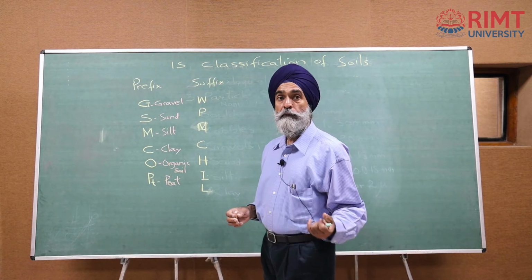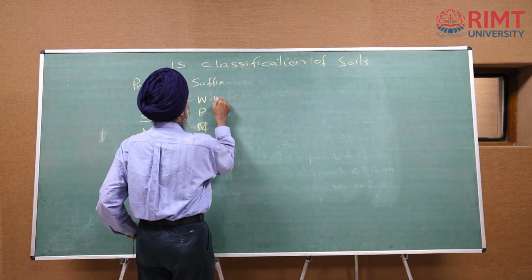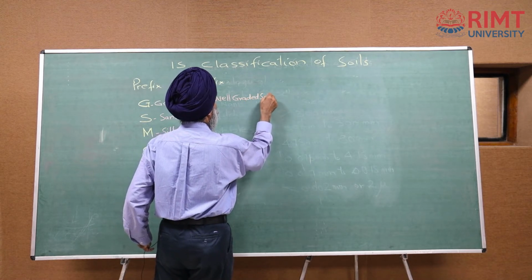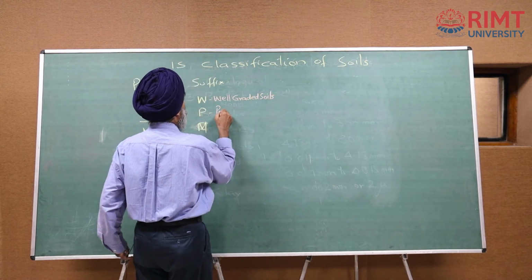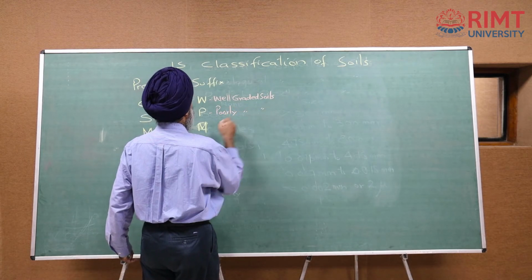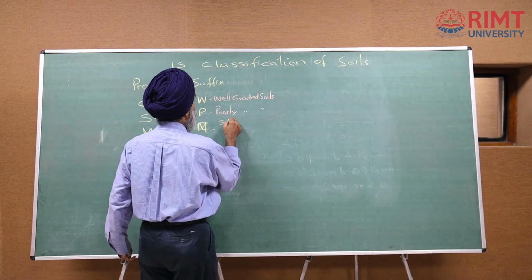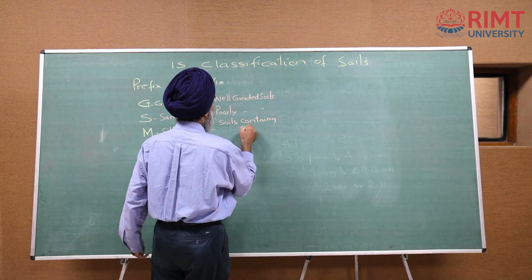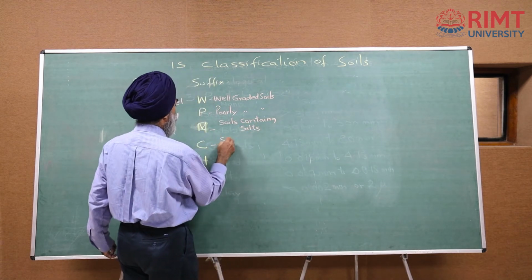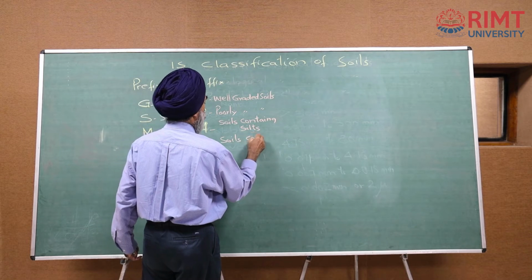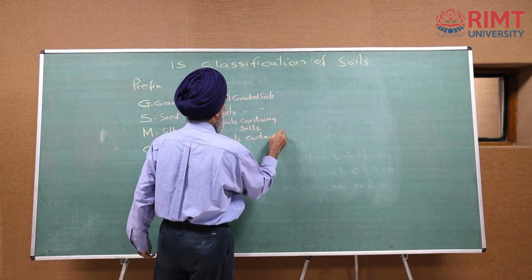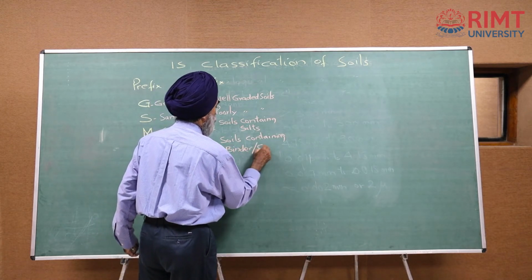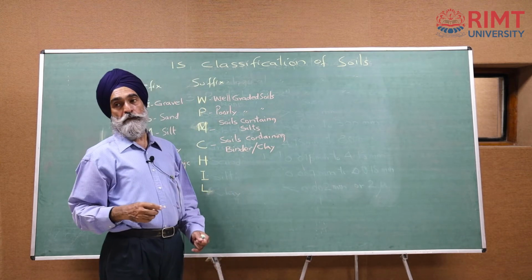What is W? W is for well graded soils, P is for poorly graded soils, M is for soils containing silts, C is for soils containing binders or clay or sometimes clay soils.